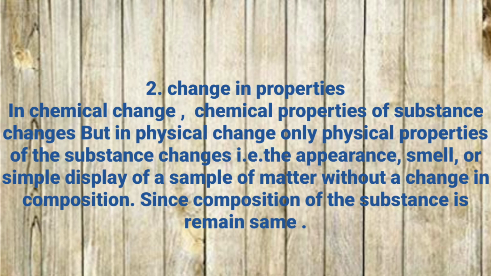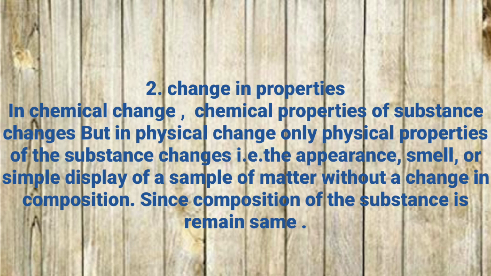Got it? Point number 2, change in properties. In chemical change, chemical properties of the substance change, but in physical change, only physical properties of the substance change, as for example appearance, smell, simple display of a sample of matter without a change in composition.